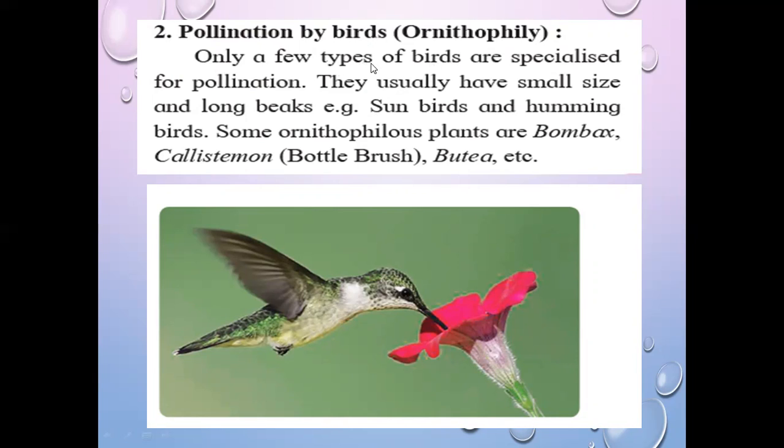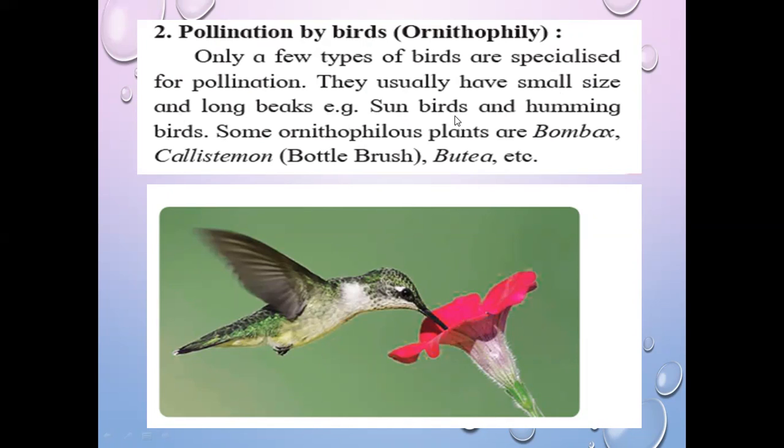Only some specialized types of birds are there. Not all birds, like crow or sparrow, can perform pollination, but only a few types of birds which are specialized for pollination. They usually have small size and long beaks. These birds are very small in size compared to other birds, and they have a long beak like this.